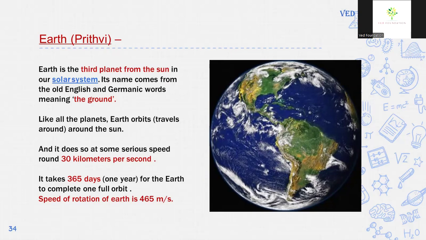Like all the planets, Earth orbits around the Sun, and does so at a speed of around 30 km per second. This means the speed of Earth during revolution is 30 kilometers per second. It takes 365 days for the Earth to complete one full orbit. This means the period of revolution of Earth is 365 days. And the speed of rotation of the Earth is 465 meters per second.